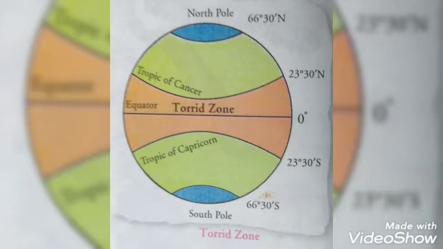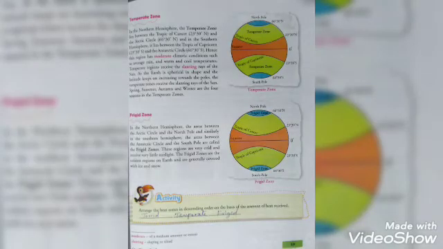The area between the Tropic of Cancer and Tropic of Capricorn receives direct rays of the sun. Hence, as you can see in the picture, you can see the vertical and slanting rays of the sun and direct rays of the sun also. The area between the Tropic of Cancer and the Tropic of Capricorn receives direct rays of the sun. Hence, this is the hottest part of the Earth and is called the torrid zone or the tropical region.